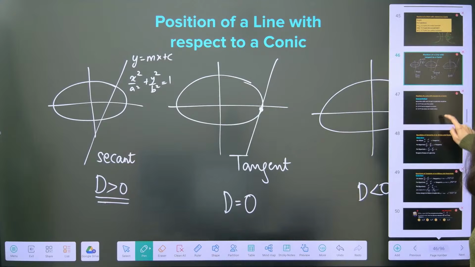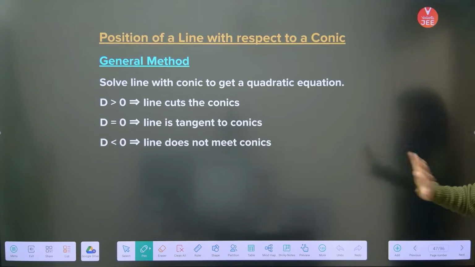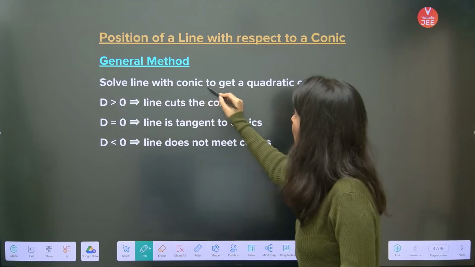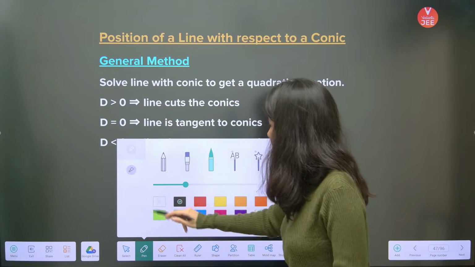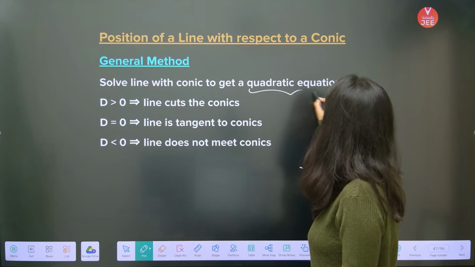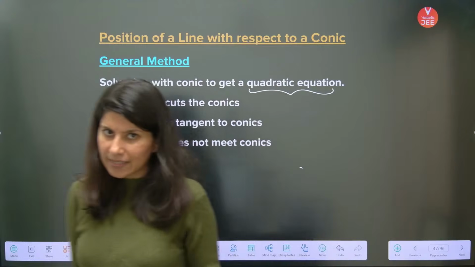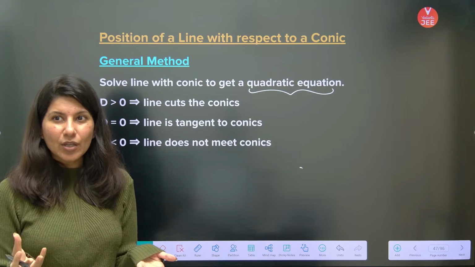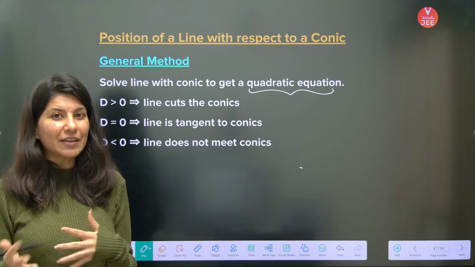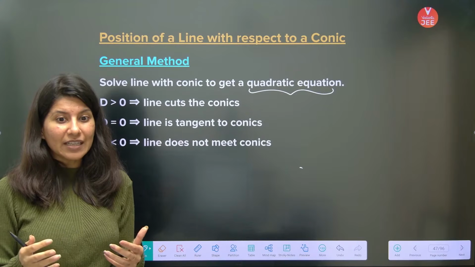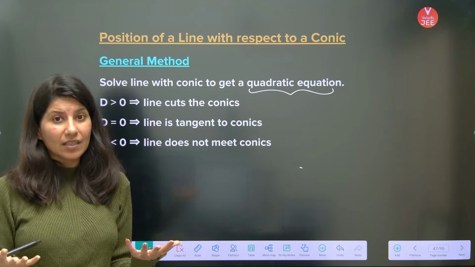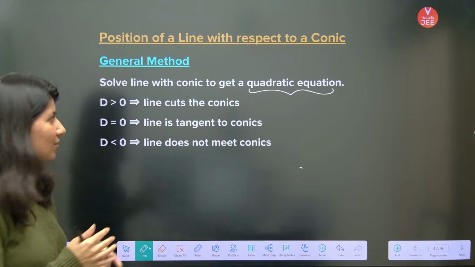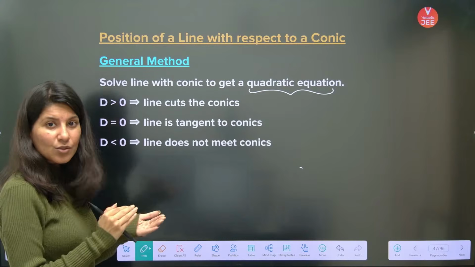Okay. So this is the general method which is applicable for all four curves. Solve a line with conic. You have to solve a line with conic and get a quadratic equation either in y or in x. It depends what kind of situation you are getting, like it depends on the equations also. Sometimes putting the value of x is much easier for us, sometimes we feel that the equation of y is easier. You getting my point? As per the question. Anyway, you have to solve the line with the curve.